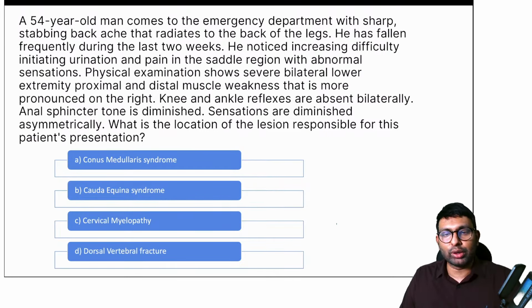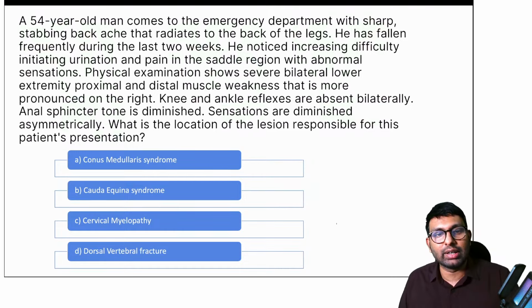Now let's come to a very important question. I've seen many students struggling with the difference between cauda equina syndrome and conus medullaris syndrome. This was a question that was put up in our WhatsApp group as well. A 54-year-old man comes to the emergency department with sharp stabbing backache that radiates to the back of the legs. He has fallen frequently during the last 2 weeks. He noticed increasing difficulty initiating urination and pain in the saddle region with abnormal sensation. Physical examination shows severe bilateral lower extremity, proximal and distal muscle weakness, which is more pronounced on the right side.